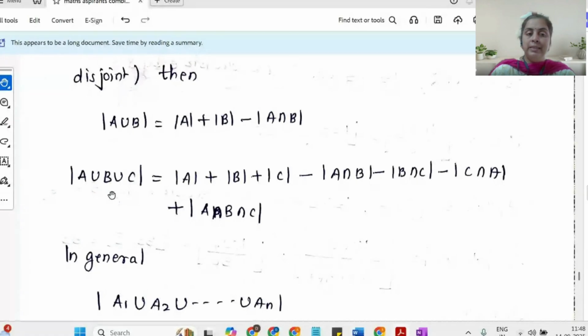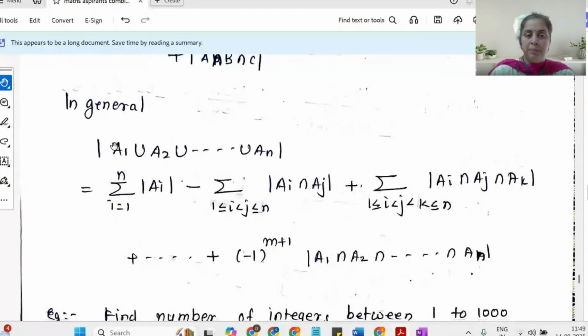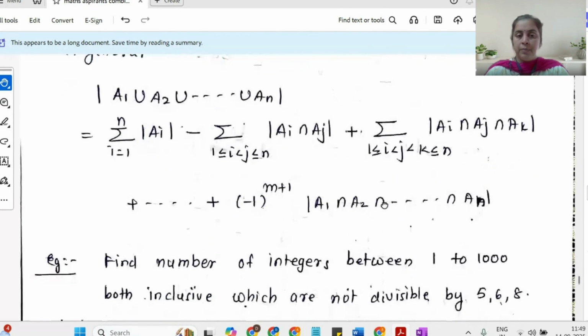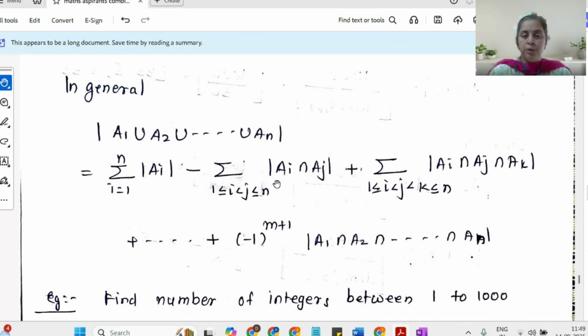For 3 sets, it is the summation of cardinalities of single sets minus the summation of cardinalities of intersections of 2 sets plus the cardinality of the intersection of 3 sets. Now, this is something which is used popularly in the problems which are given. In general, the statement appears like this: the summation of cardinalities of single sets minus the intersections of 2 sets plus the intersections of 3 sets minus the intersections of 4 sets, finally, (-1)^(n+1) times the intersection of all n sets. This is provided you are proving the theorem in class right now. Let us not look at this particular one.